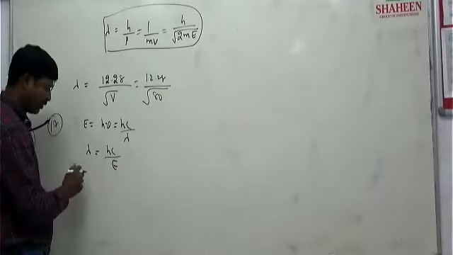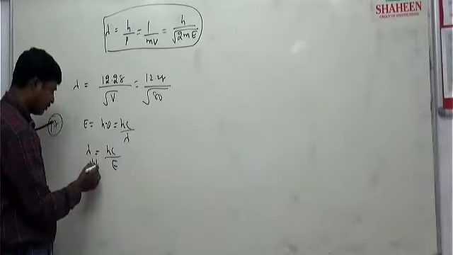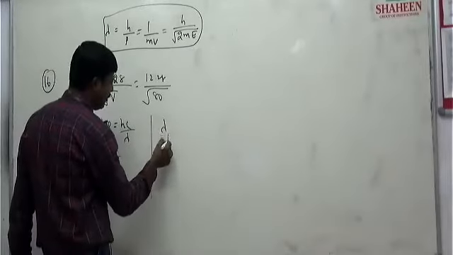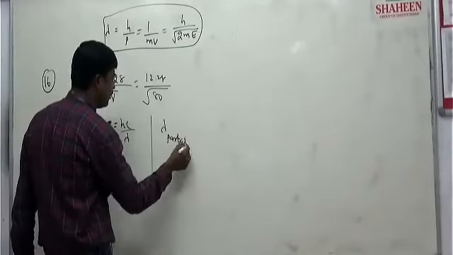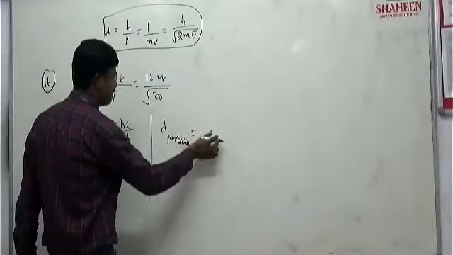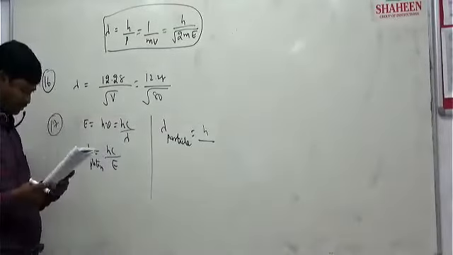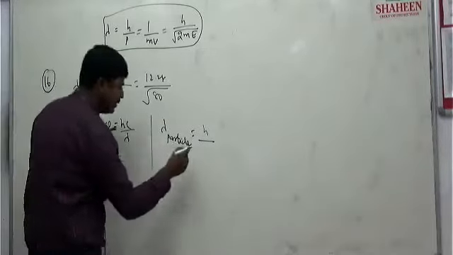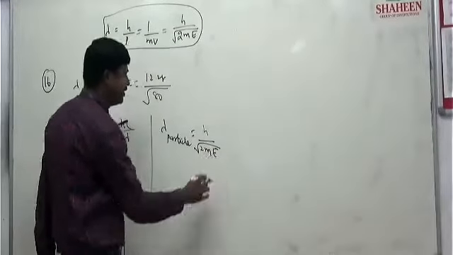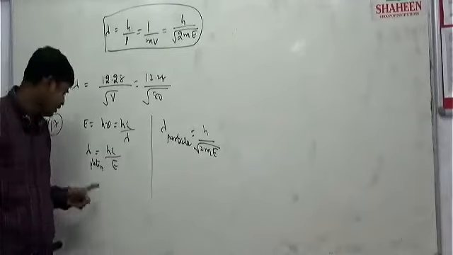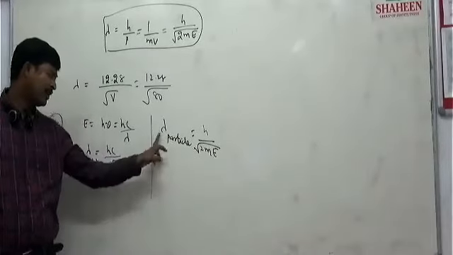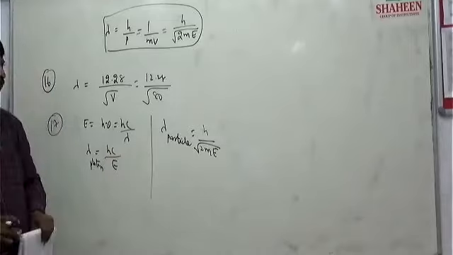So lambda of the photon is hc by E. And there is another particle given. The de Broglie wavelength of the particle is h by root over 2mK, where K is the kinetic energy of the particle. Velocity is given. So the photon wavelength is hc by E, the particle wavelength is h by root 2mK, and they say both wavelengths are the same.